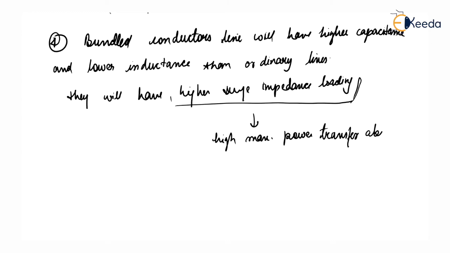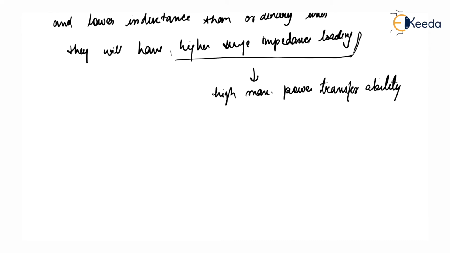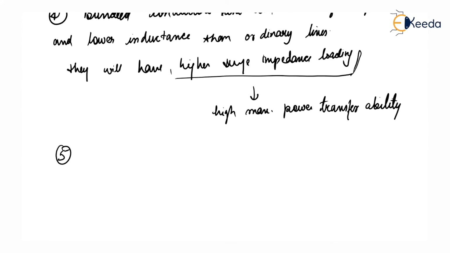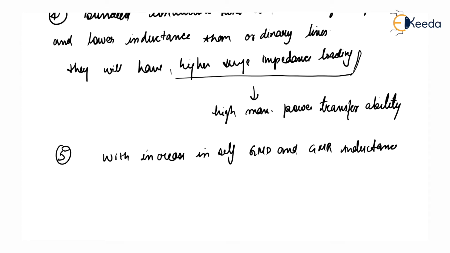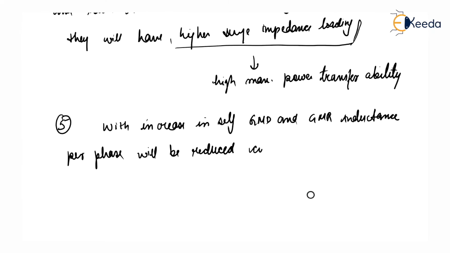Next advantage: with the increase in self GMD and GMR, inductance per phase will be reduced compared to a single conductor line.